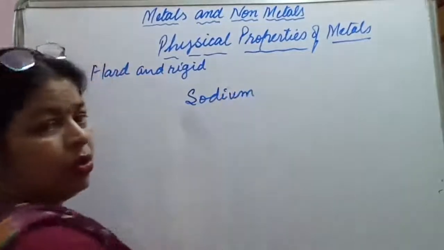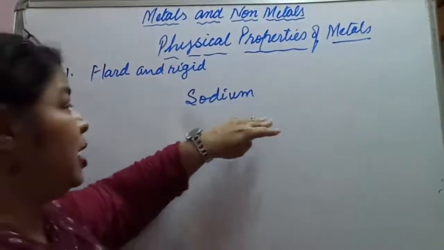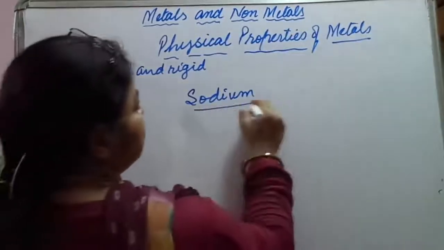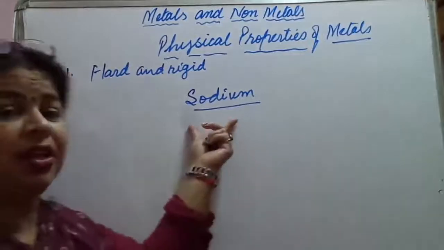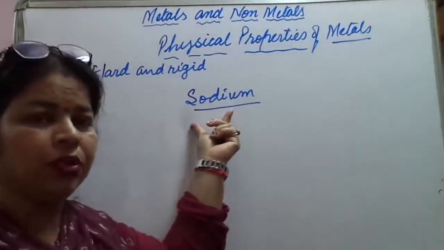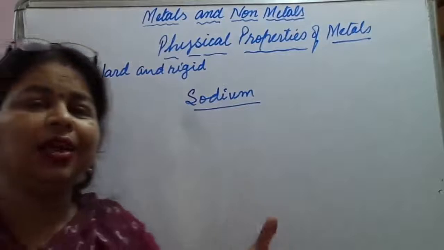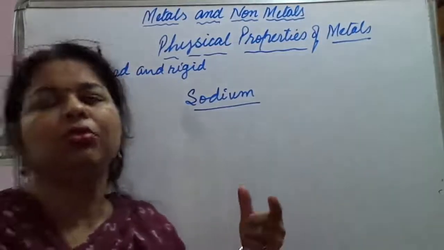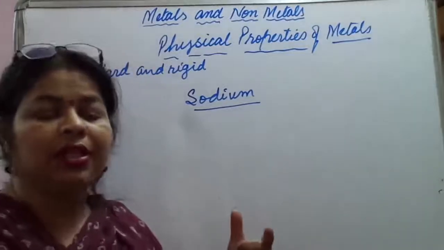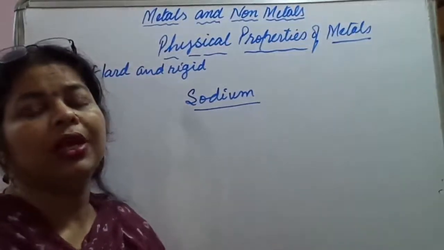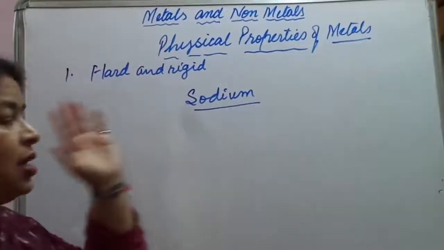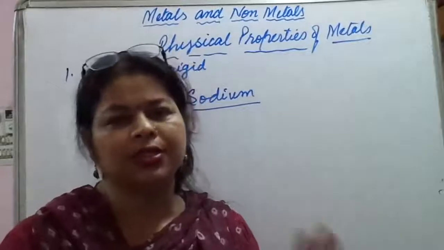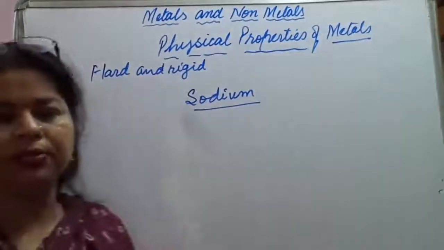Exception. Okay, sodium is a metal which can be easily cut with the help of a knife. It's so soft. Rest of the metals, they are very hard and rigid. So exceptions you always need to remember, because otherwise it will become very difficult for you to get the marks. If you write that all metals are hard and rigid, you are going to lose marks. You have to write down the exception, except sodium, like this.